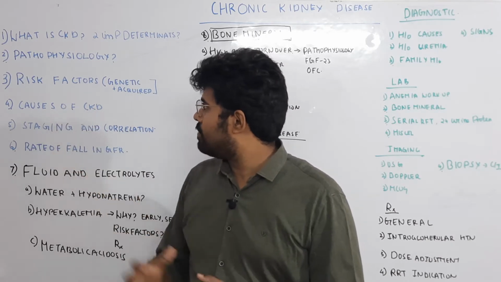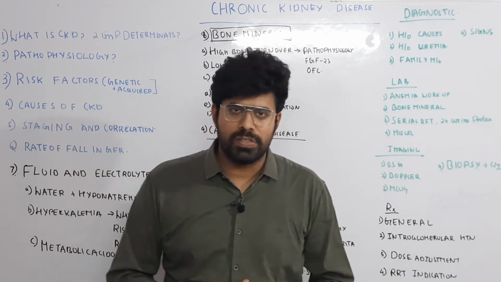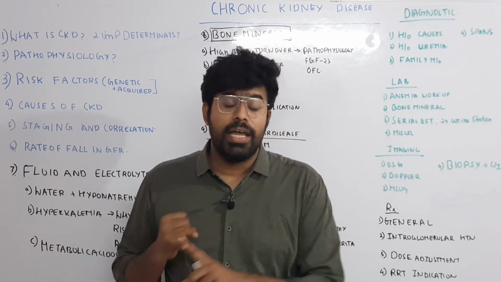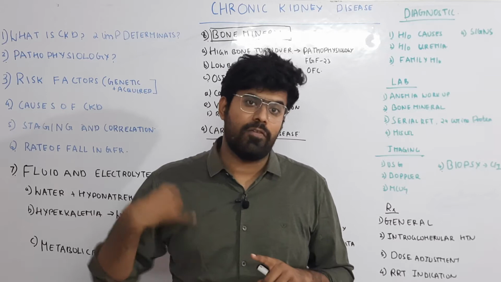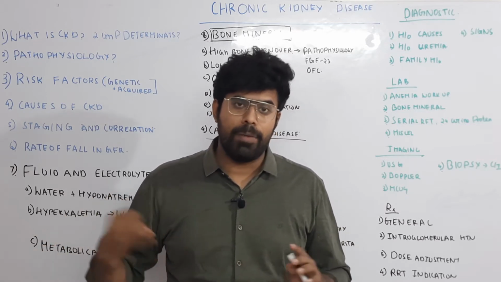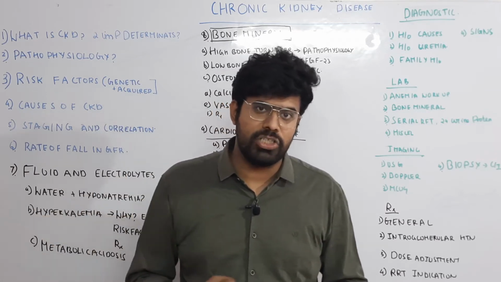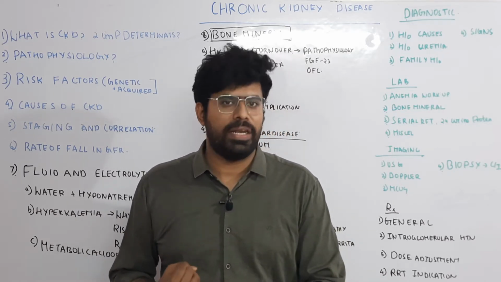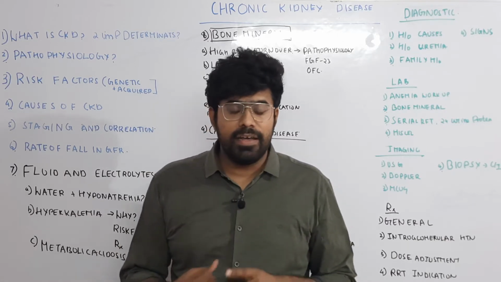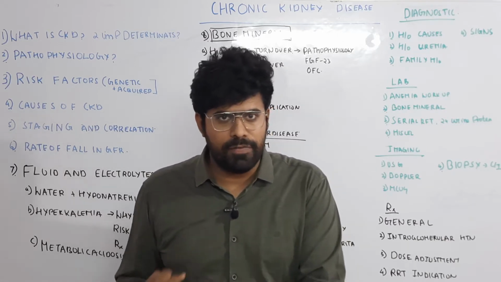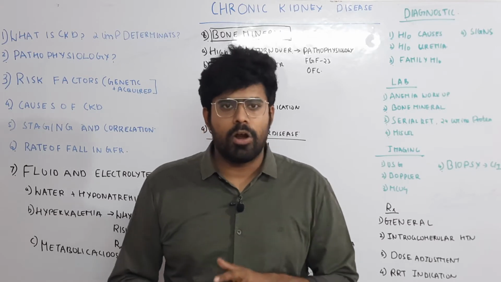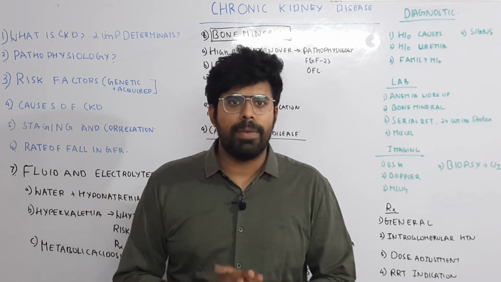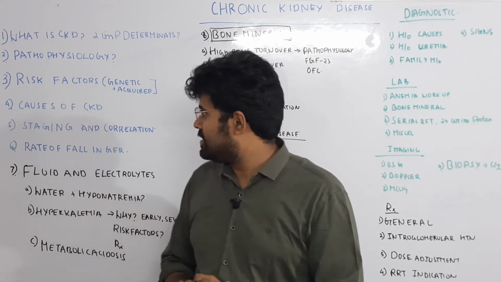So what are the causes of CKD? The five most important causes for CKD: the first and most common is diabetic nephropathy. Diabetic nephropathy has a very rapid progression to CKD because it has a high drop in GFR. An estimated 7 to 8 ml of GFR will be lost per year in diabetic nephropathy. Then the other group includes chronic glomerulonephritis, hypertensive nephropathy, chronic tubulointerstitial disease, and autosomal dominant polycystic kidney disease. These are the five major causes of chronic kidney disease.